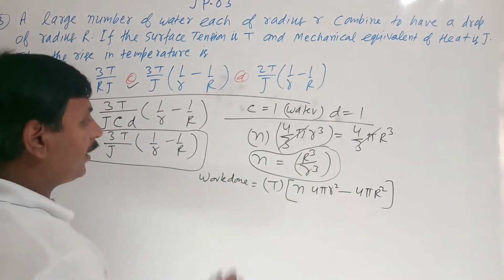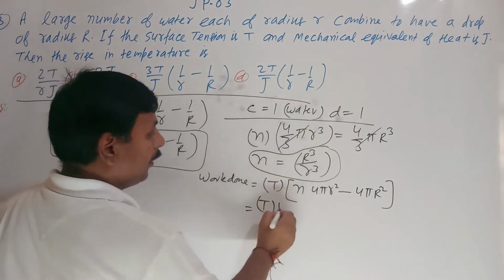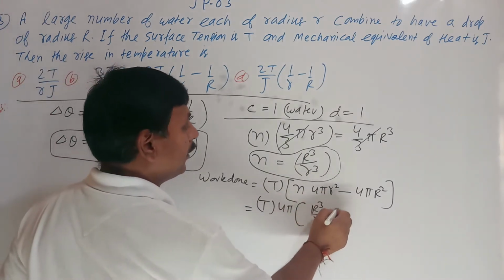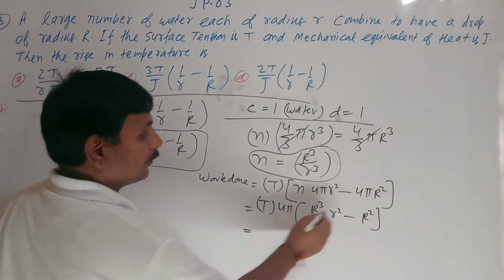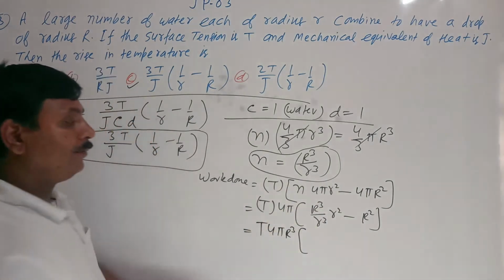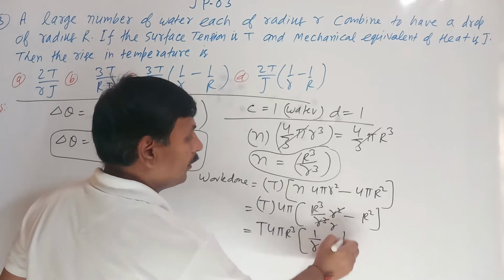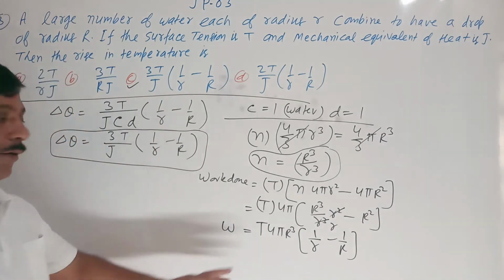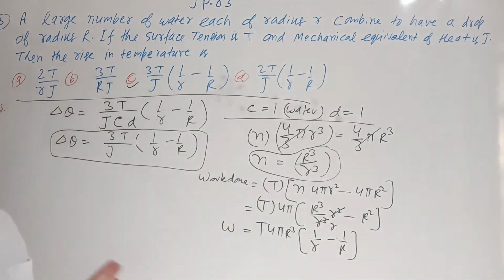If we take 4 pi T common and write n as R cube upon r cube, the r square cancels and we take R cube common, giving 1 upon r minus 1 upon R. So this will be the work done formula: 4 pi R cube T into (1 upon r minus 1 upon R).